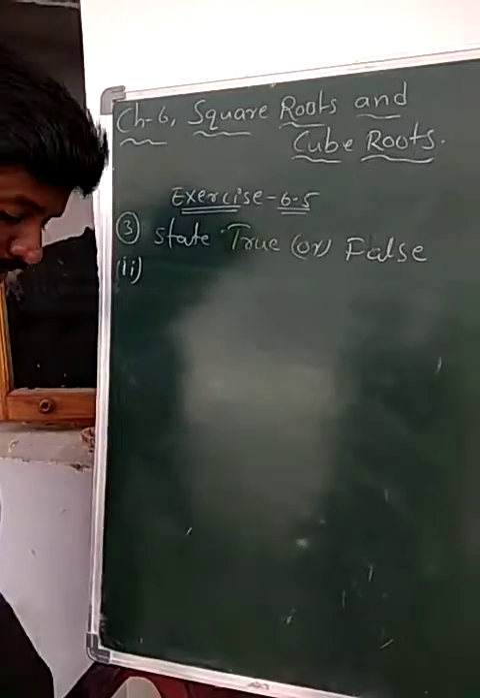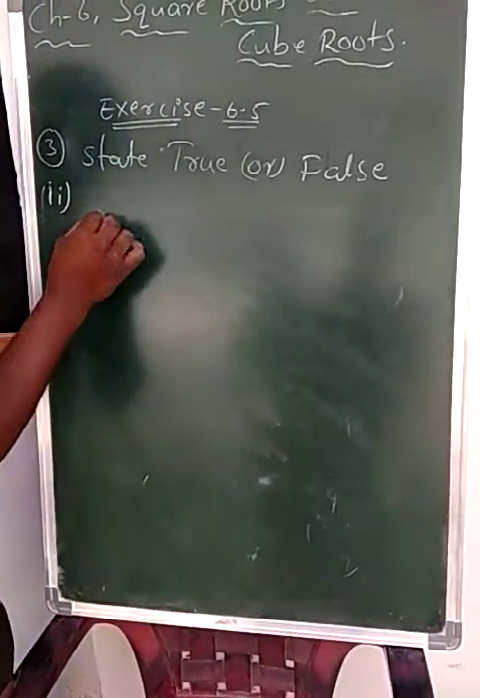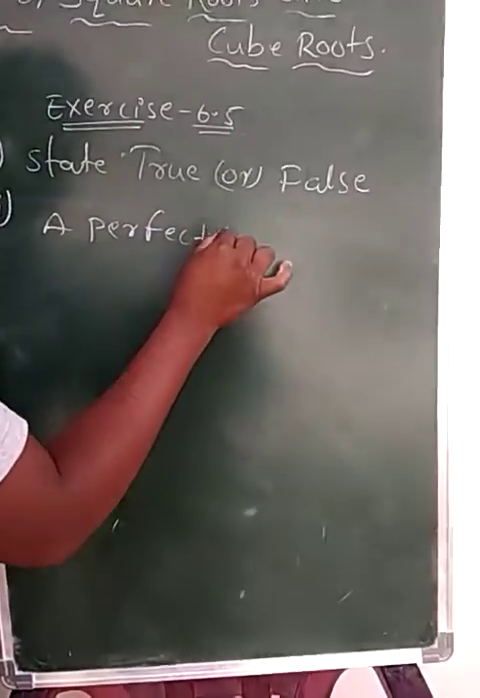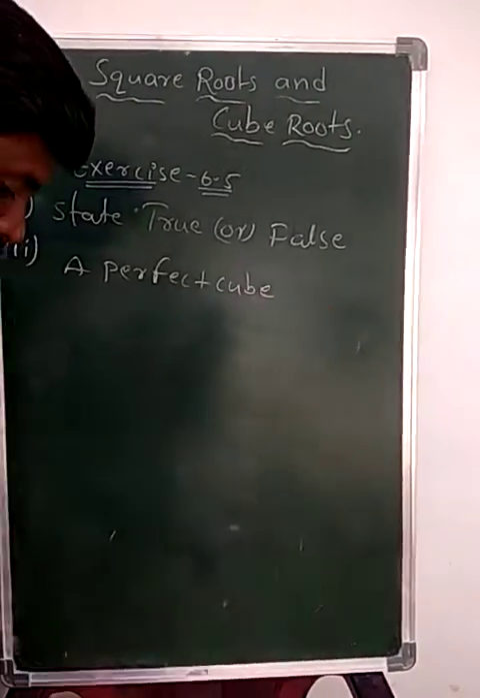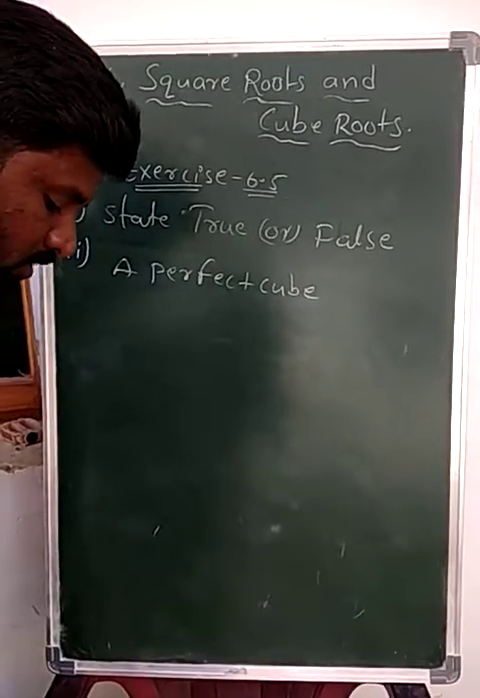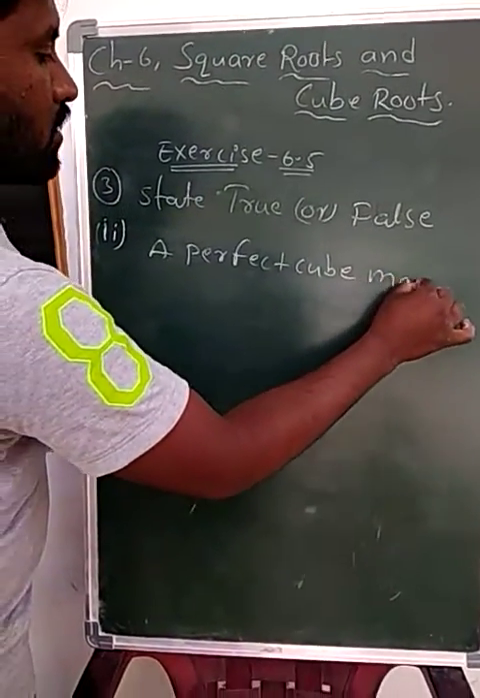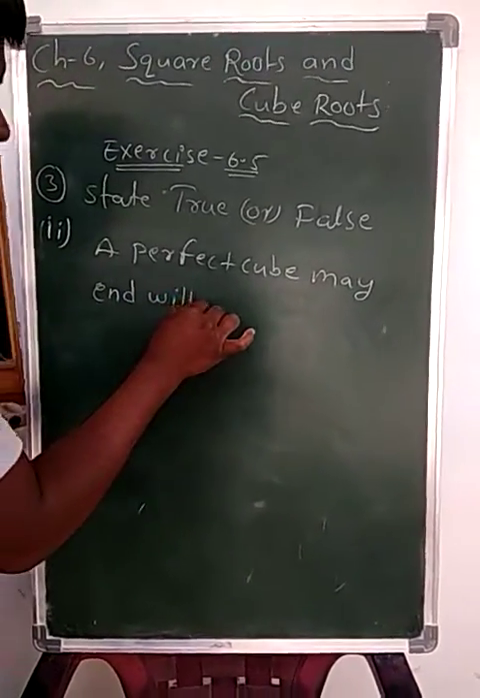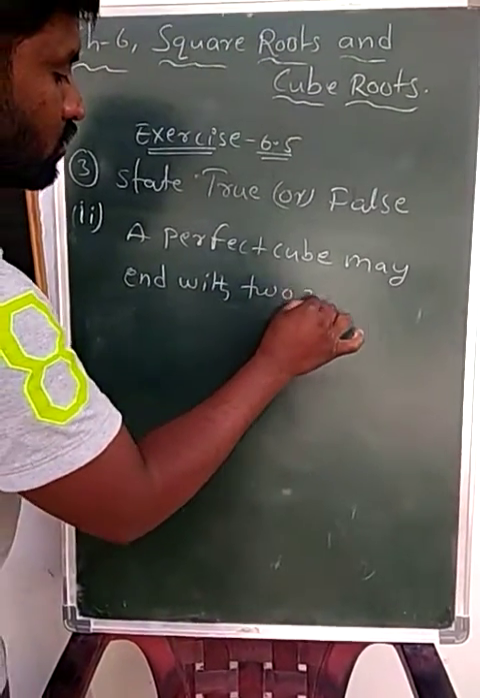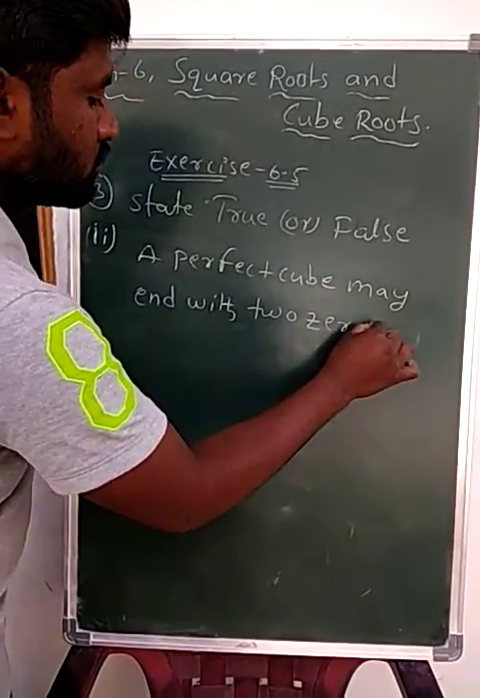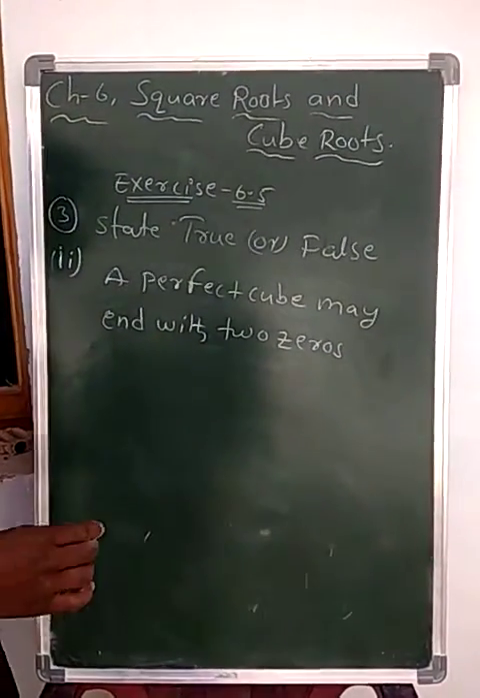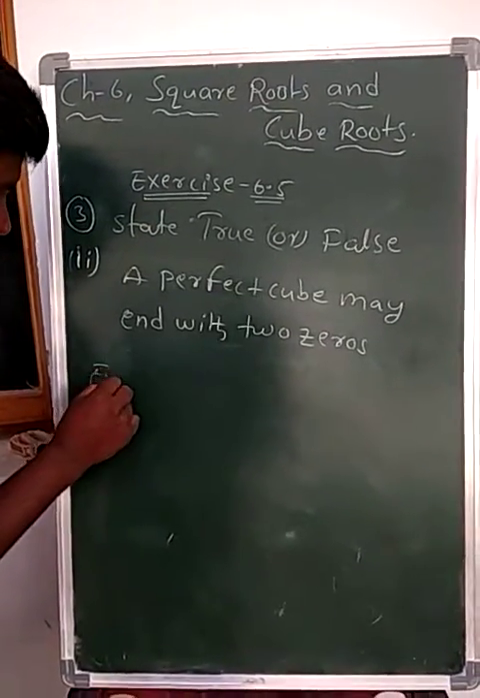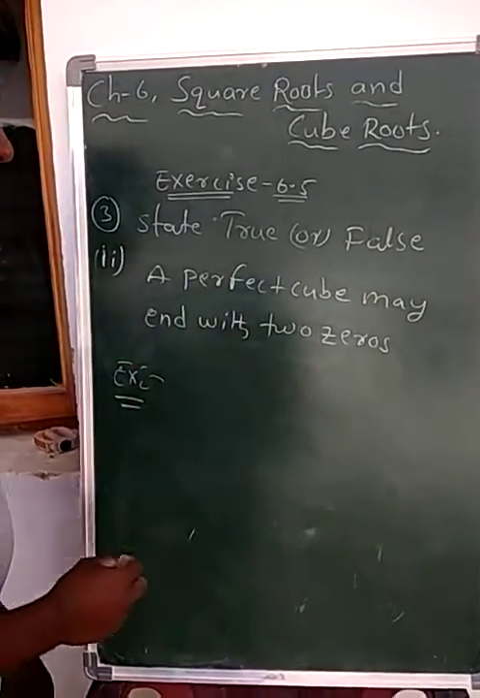Now the second statement is given. A perfect cube may end with 2 zeros. This is the given statement. Which is true or false? See here, I am taking an example.